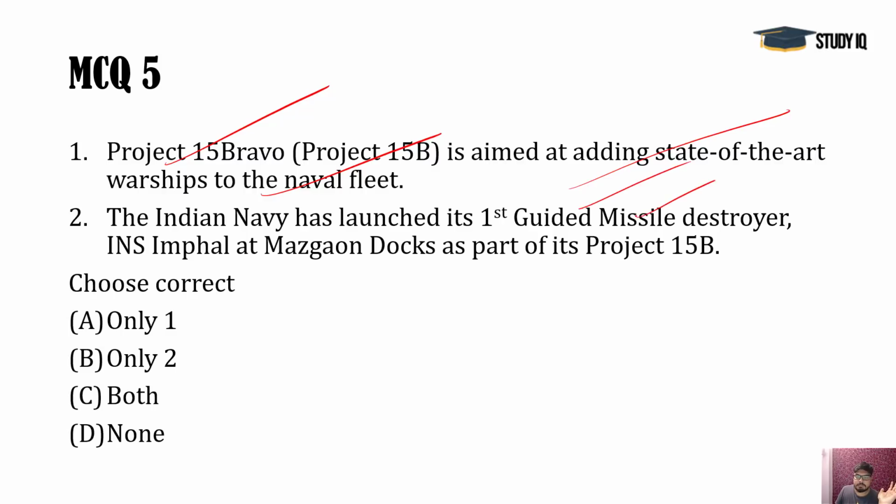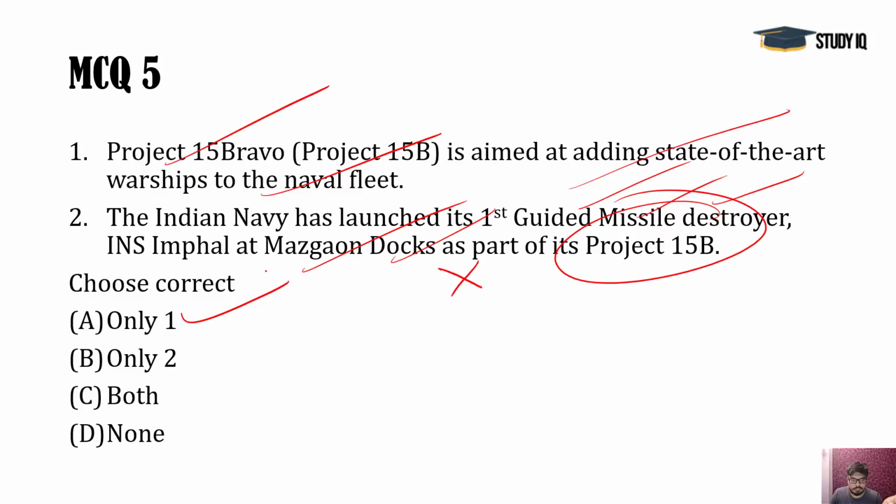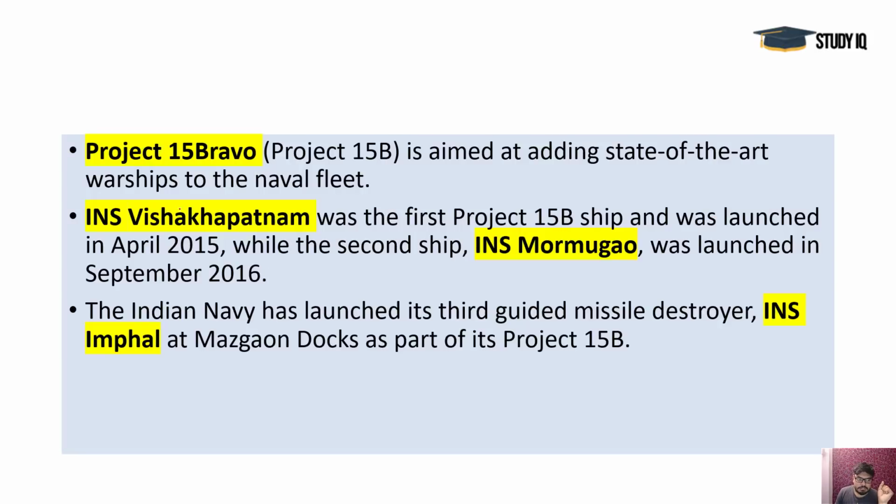It's the third guided missile destroyer, and it was created under the Project 15B at Mazagon Dock Limited, which is there in Mumbai. So this second one is wrong, and the first one is correct here. The first naval ship was INS Visakhapatnam under 15B. Second was INS Mormugao, and third one is INS Imphal. They were launched in 2015, 2016 and 2019, under the 15B project, adding state of the art warships.